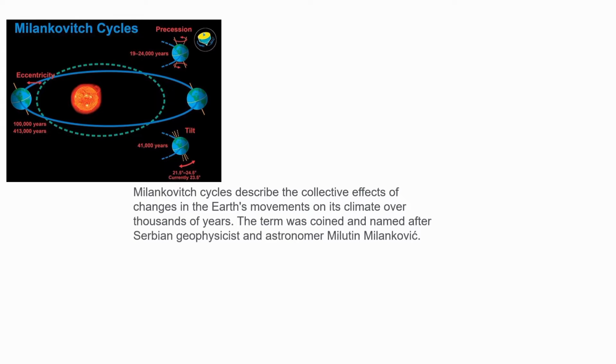The Milankovitch cycle is described as the collective effect of changes in the Earth's movements on its climate over thousands of years. Due to variation in its tilting and its eccentricity during revolution and rotation, there will be changes in the overall climate of the globe, mainly because of the amount of radiation it gets from the Sun due to changes in this inclination. This cumulative change is known as the Milankovitch cycle, and the author says that it is the other prime natural factor that causes climate change.